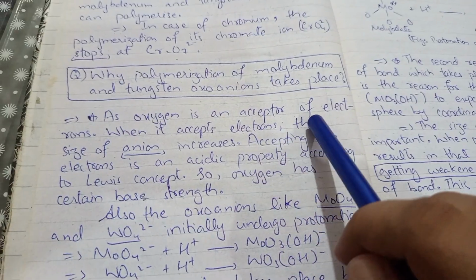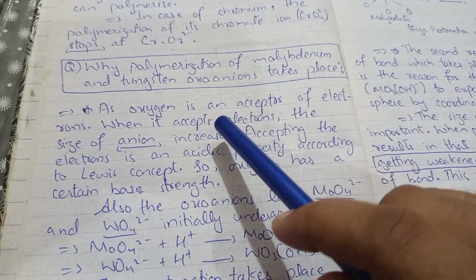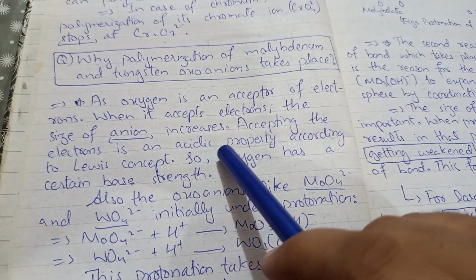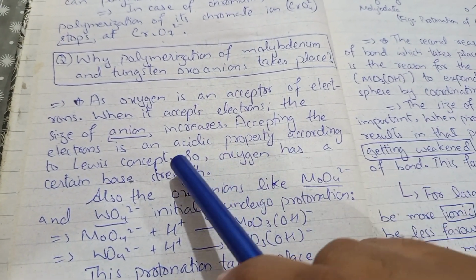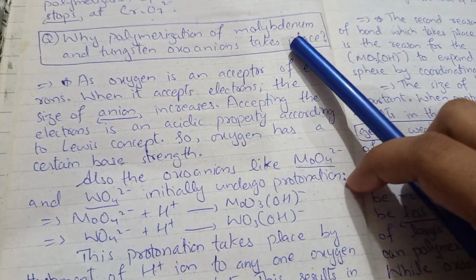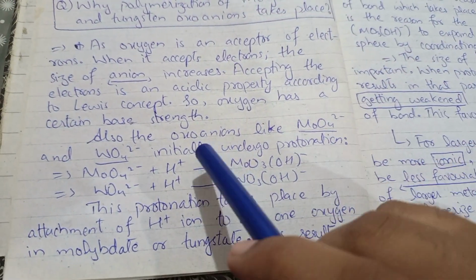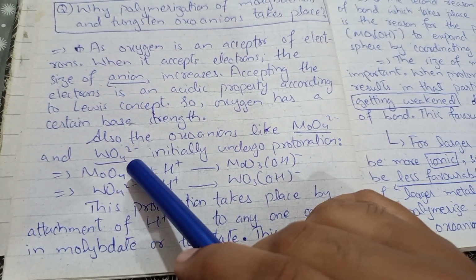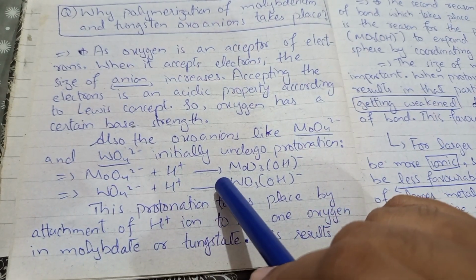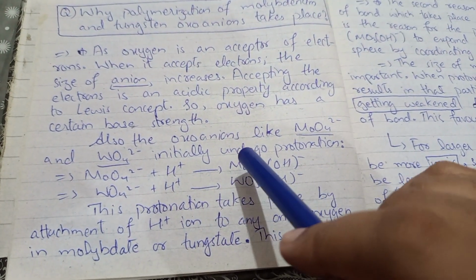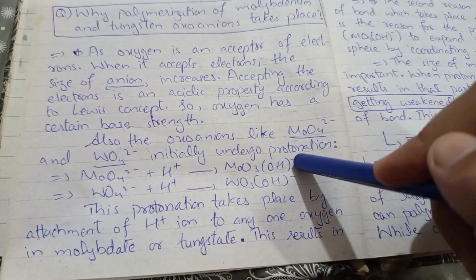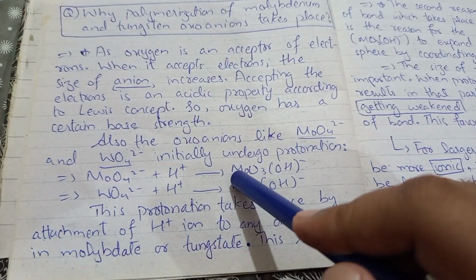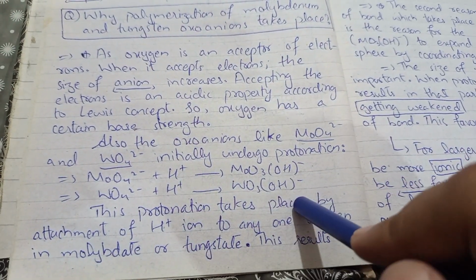As oxygen is an acceptor of electrons, when it accepts electrons, the size of the anion increases. Accepting electrons is an acidic property according to the Lewis concept. So, oxygen has a certain base strength. Also, the oxoanions like MoO4 2- and WO4 2- initially undergo protonation. So you can see that the oxoanions of molybdenum and tungsten undergo protonation, right?